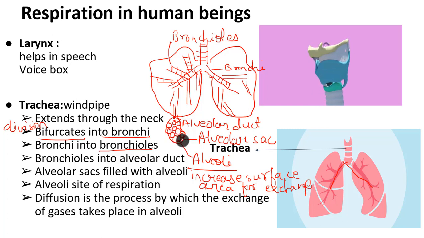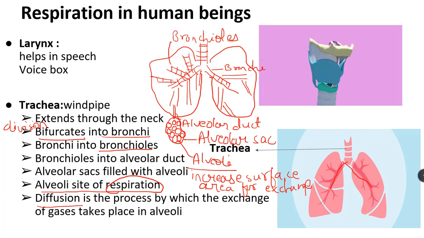And exactly this is the place where carbon dioxide from the blood is taken into the lungs, and oxygen from the lungs is given to the blood vessels. So alveoli is the site of respiration, exactly where gaseous exchange takes place. And it is said that gaseous exchange takes place by the process of diffusion.